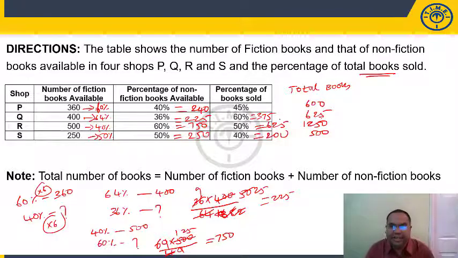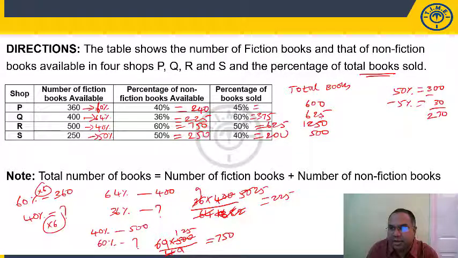Half of this plus 62.5. 45%, 50%, 300, subtract 5%. 5% means just put a point here, 30. 300 minus 30, 270. This means 45%. Number of books sold.